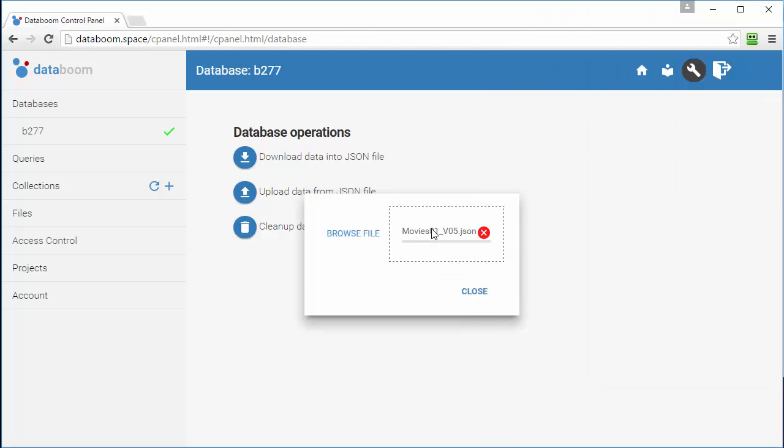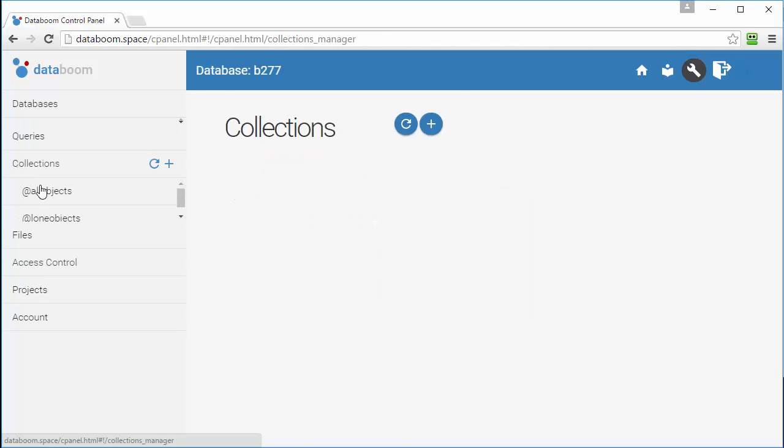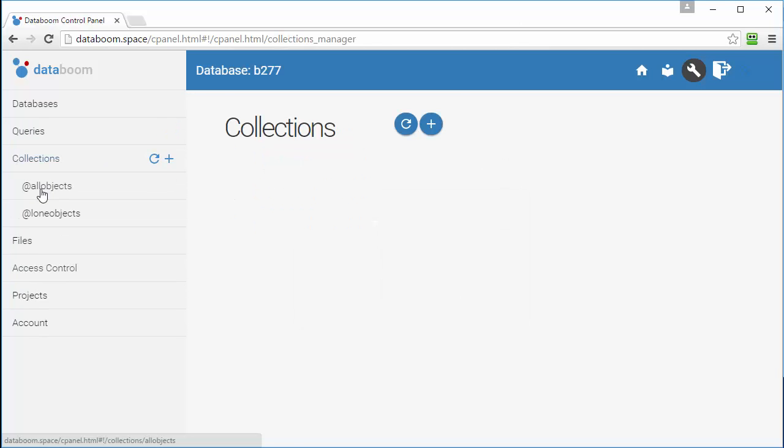Now the file is successfully uploaded. Let's go into the collections section. As we uploaded the file outside any existing collection, and the file doesn't specify any collection inside of it, there are still no collections in the database.